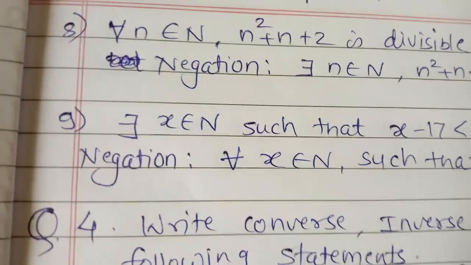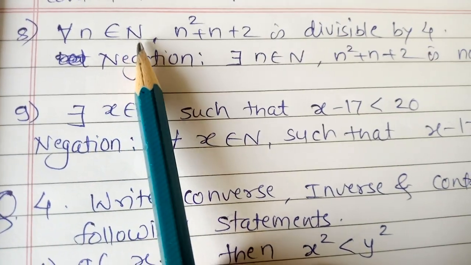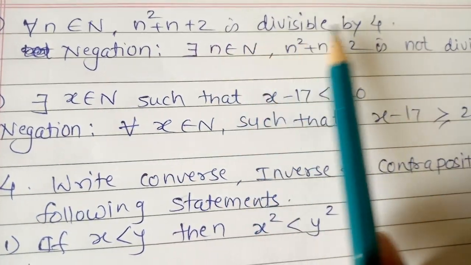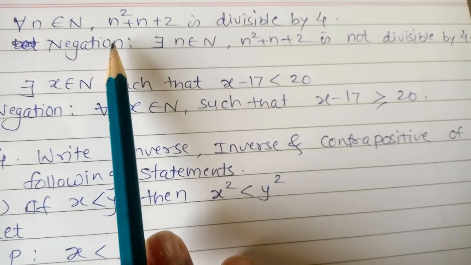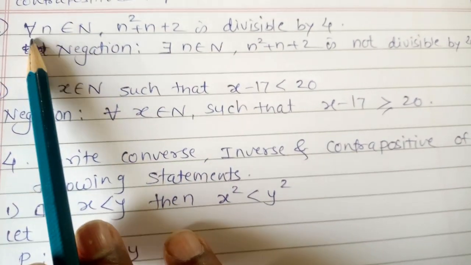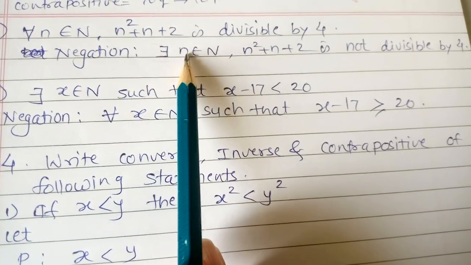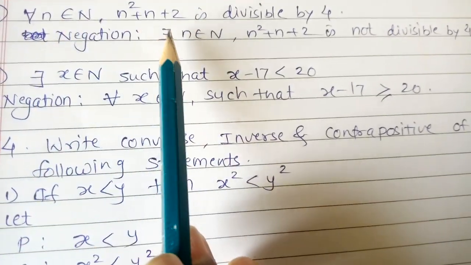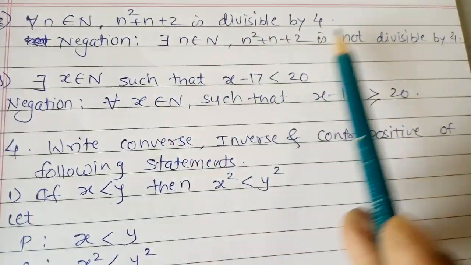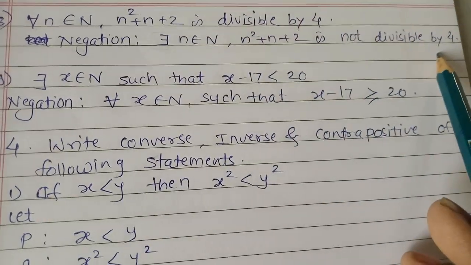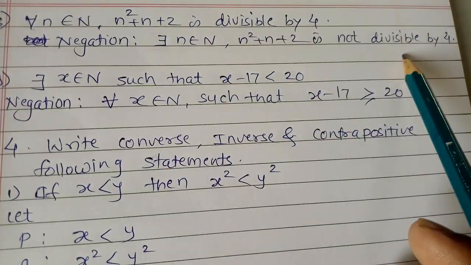Now see the next one, that is for all n belongs to N, n square plus n plus 2 is divisible by 4. Now what is the negation? In the negation of quantified statements, we have to change this sign only. Instead of for all n, we choose there exists n. There exists n belongs to N such that n square plus n plus 2 is not divisible by 4. Means there is a change in this symbol, and we have to write the not in this statement.